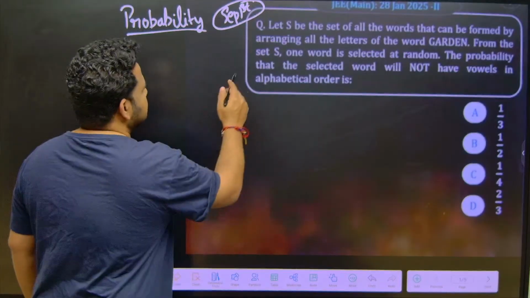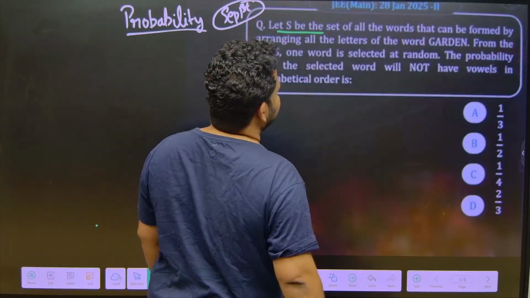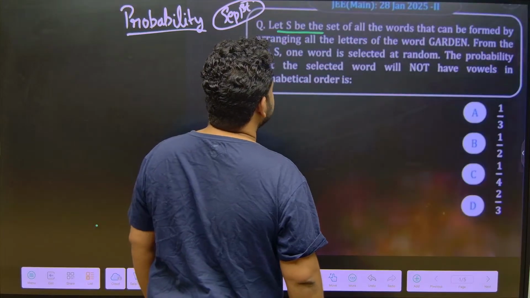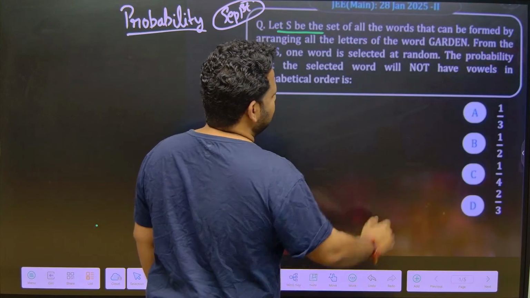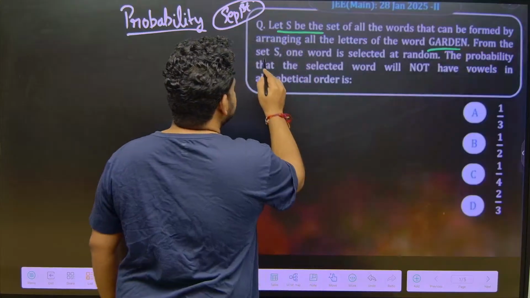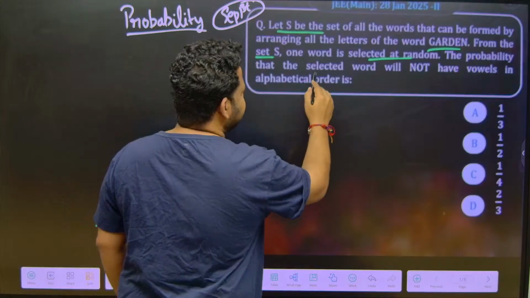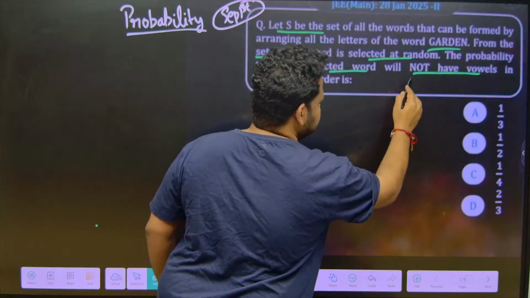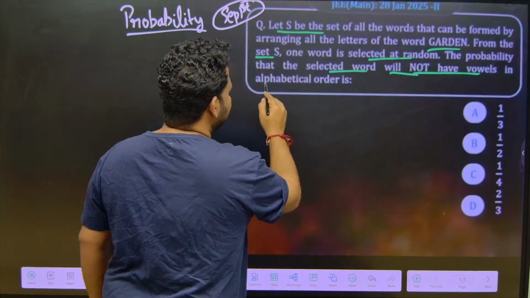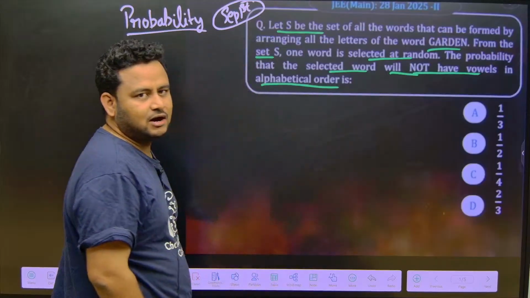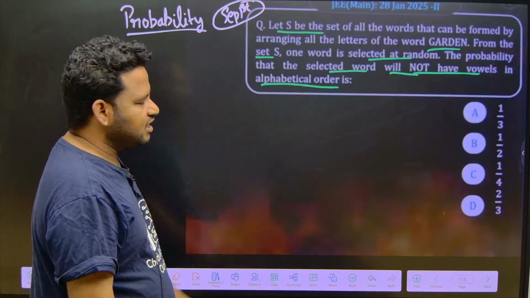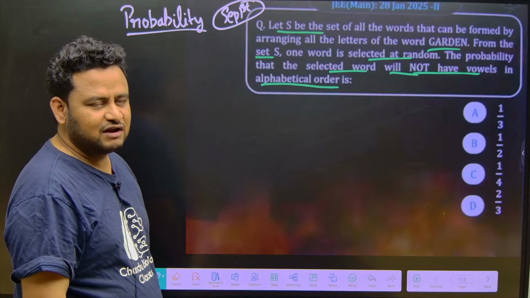Okay. So let S be the set of all the words that can be formed by arranging all the letters of the word garden. From the set S, one word is selected at random. The probability that the selected word will not have, please be careful, will not have vowels in the alphabetical order. They are telling what? Vowels in the alphabetical order. It should not have vowels in the alphabetical order.